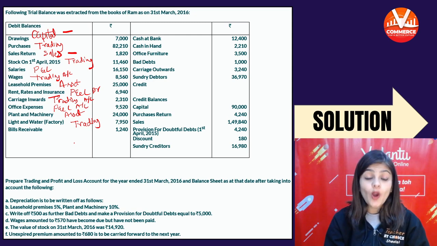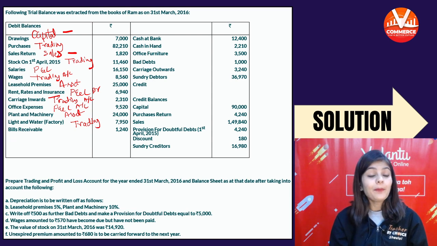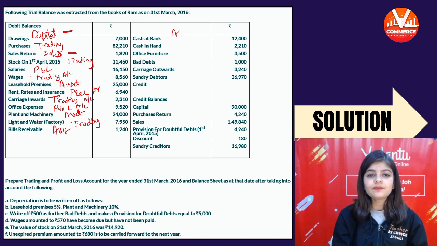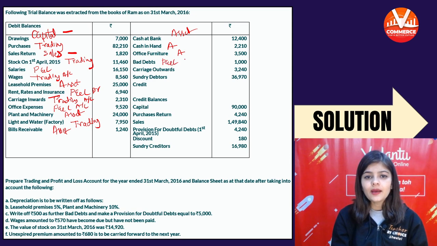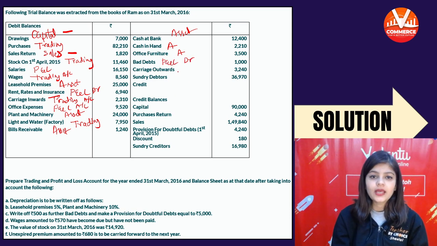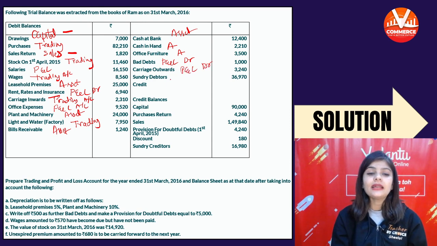So light and water of factory will be recorded in the trading account. Bills receivable, asset. Cash at bank, asset. Cash in hand, asset. Office furniture, asset. Bad debt, P&L, debit. Carriage outward is indirect expense, P&L, debit.